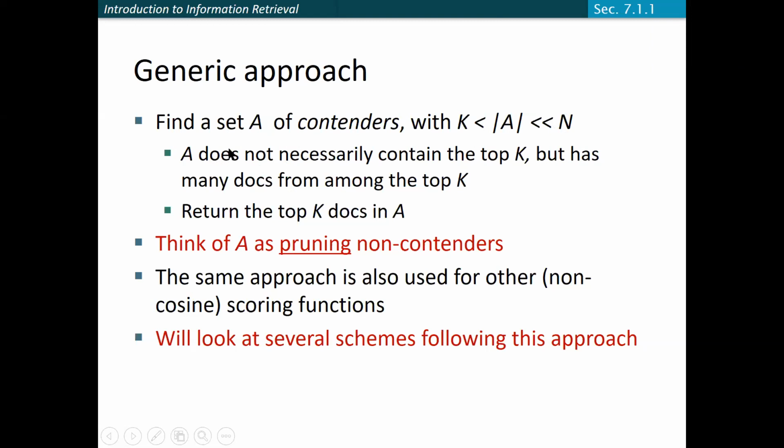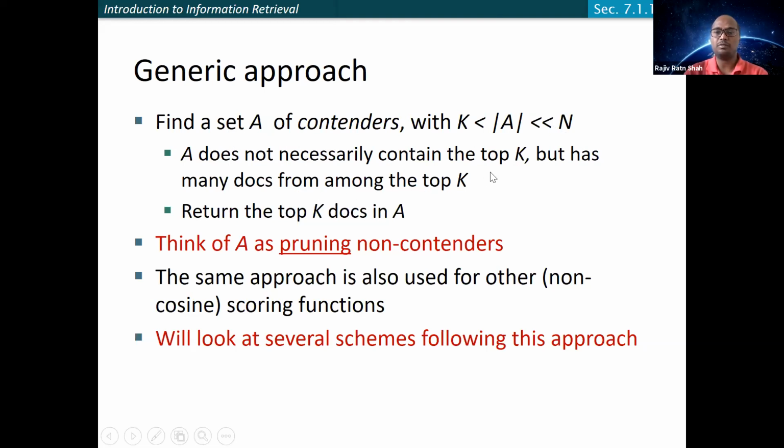Yes, sir. So here it does not necessarily contain the top K, but has many documents from among the top K. So it may not have all of them, but we need to create this contender set in such a way that it has many documents from there, or at least similar ones. Finally, once you have that, you can return the top K documents from it.